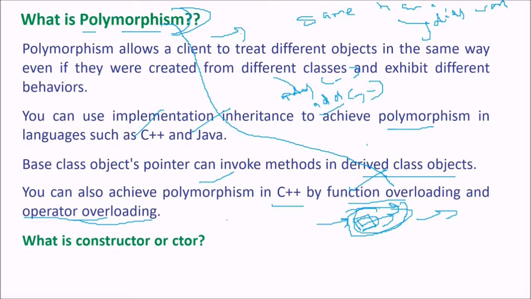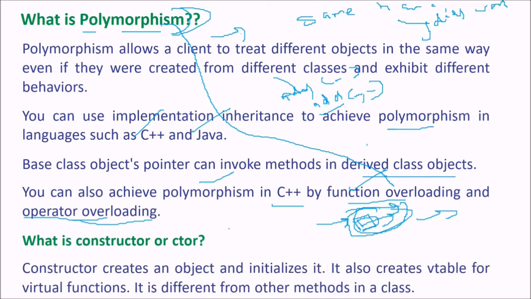Constructor does exactly that. Initialization. So constructor creates an object and initializes it. Initialization and creation of an object done by constructor. It also creates vtable for virtual functions. It is different from other methods in a class. You can also define your own constructor. That is, you can have user-defined constructor, but there will be a default constructor. If you don't make any constructor, there will be a constructor which will be made by C++ for you.